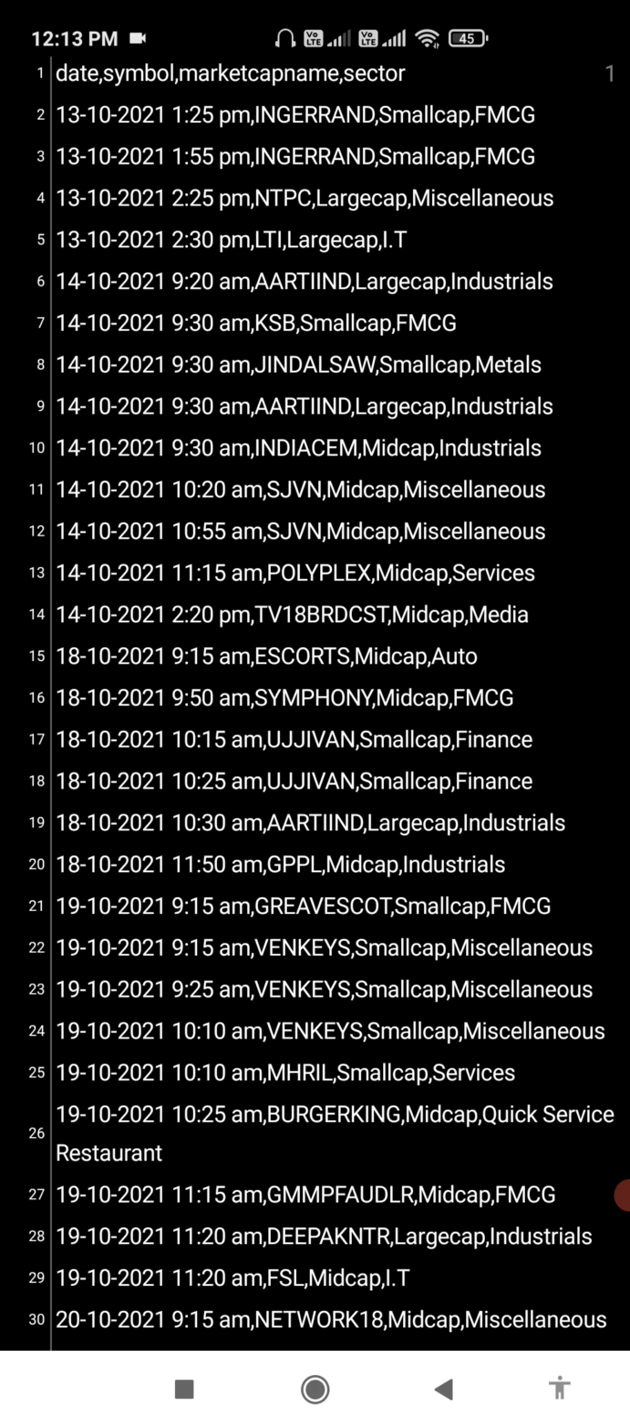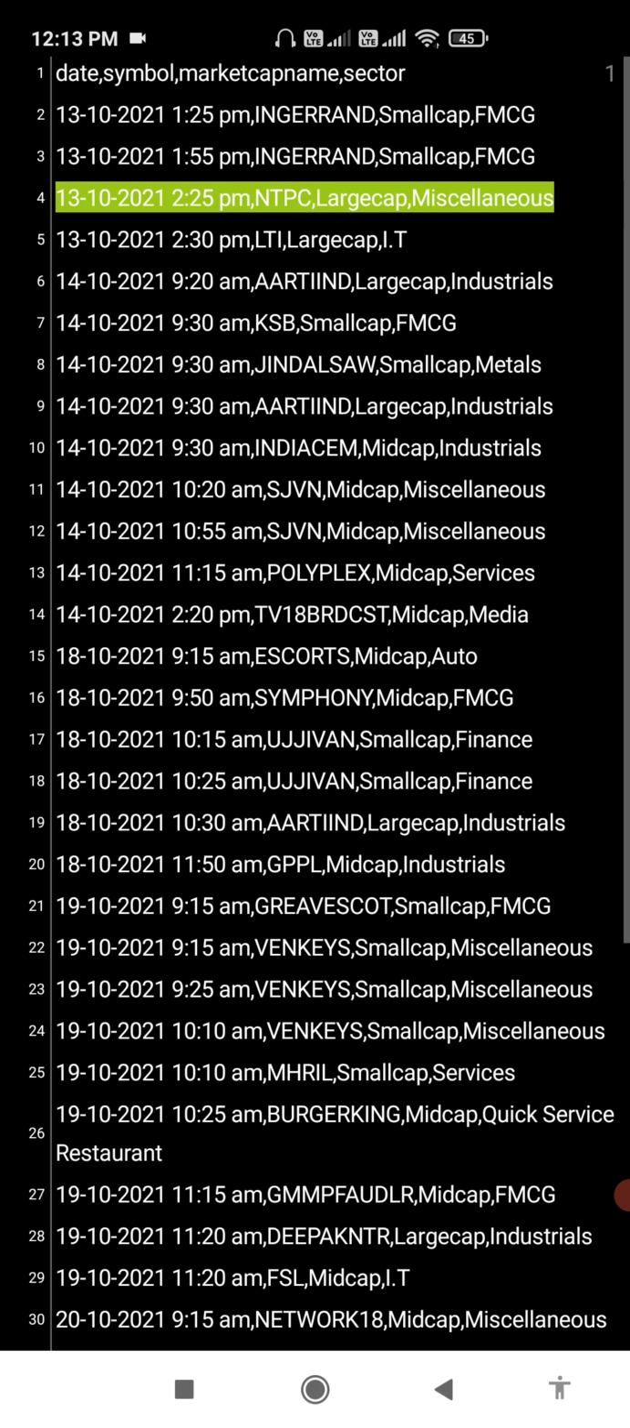I will take the screenshot first, and we will see the 13th, 14th, 18th and 19th dates. On the 13th, at 2:25, it is giving NTPC. Usually I select before 12 o'clock, but you can check and cross check the results, how my scanner is giving the alerts. You can cross check anything.